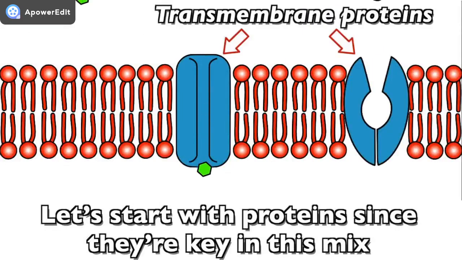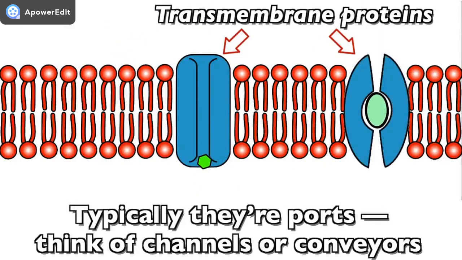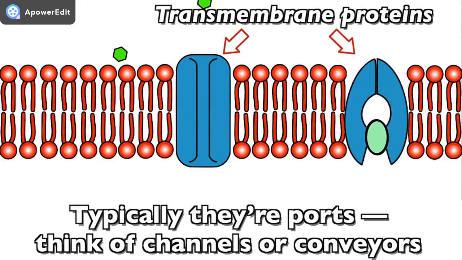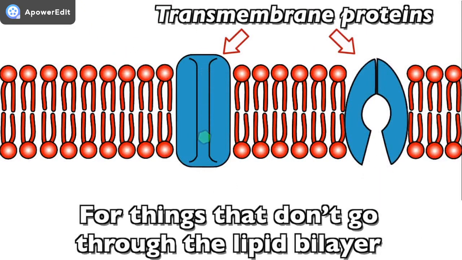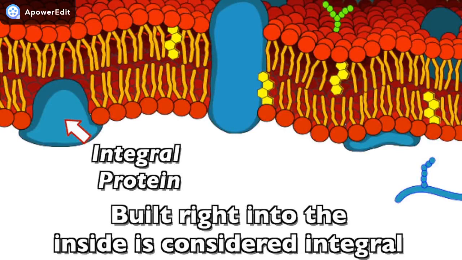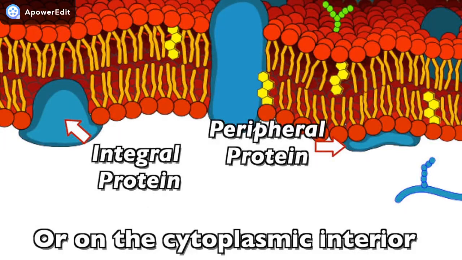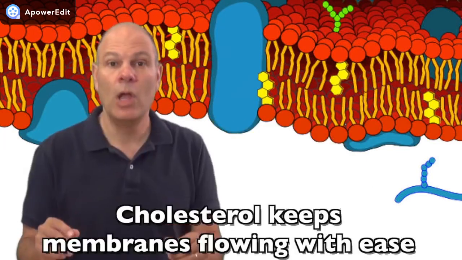Let's start with the proteins since they're key in this mix. Transmembrane proteins span the entire width. Typically they're ports, think of channels or conveyors for things that don't go through the lipid bilayer. Any protein embedded in the hydrophobic middle, built right in, is considered integral, while peripheral proteins either hang on the exterior or on the cytoplasmic interior.